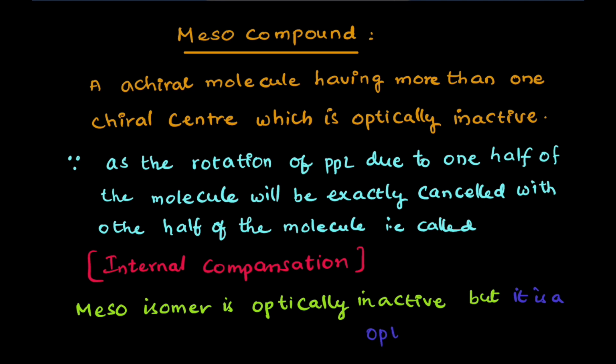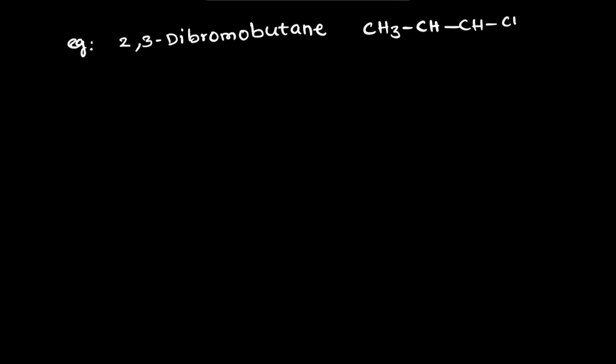For this meso compound, one example I will give here is 2,3-dibromobutane. In this 2,3-dibromobutane, you can write it in the Fischer projection or wedge-dash projection. Then you can understand it has a plane of symmetry. So another important condition for a meso compound is that the compound has an internal plane of symmetry. That is called a meso compound.